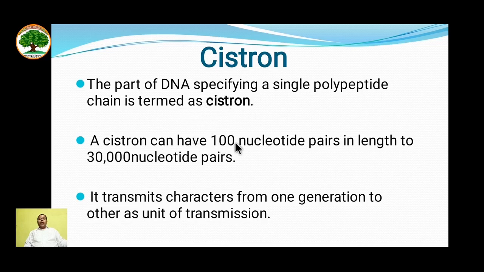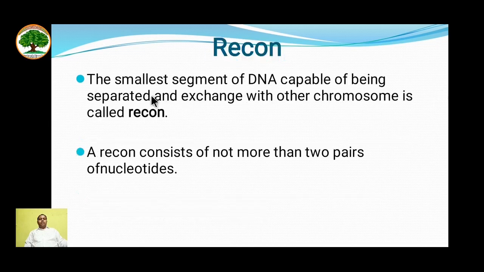A cistron can range from 100 nucleotide pairs in length to about 30,000 nucleotide pairs, and it can transmit a character from one generation to another. It is, in the true sense, called a gene. Recon: the smallest segment of DNA that is capable of being separated or exchanged with another chromosome is called a recon. This takes place during the recombination of genetic characters.